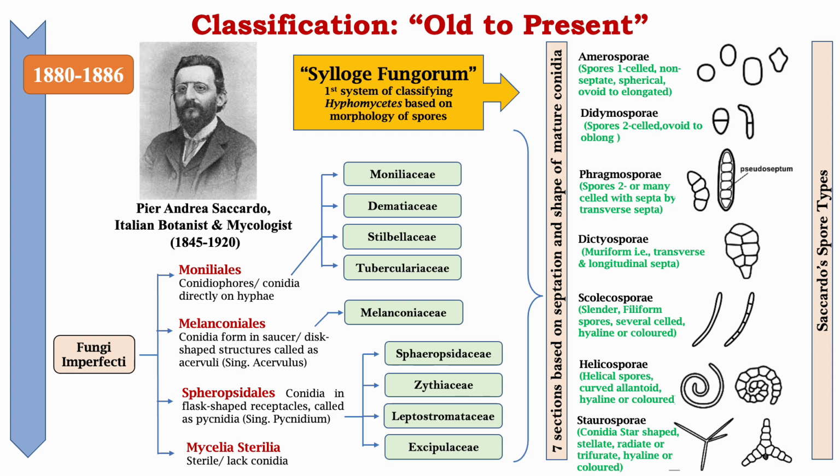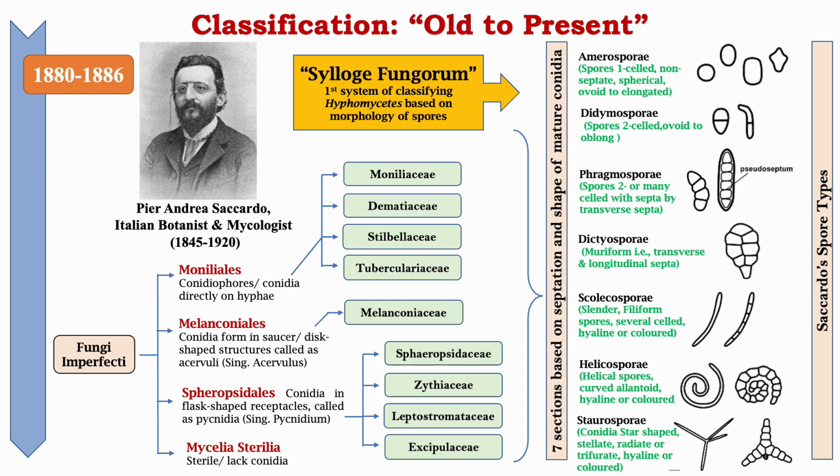They lack conidia. The order Monilials under fungi imperfecti was again divided into different families like Moniliaceae, Dematiaceae, Stilbellaceae, and Tuberculariaceae. Likewise, Melanconiales was grouped into the family Melanconiaceae. Similarly, the order Sphaeropsidales of fungi imperfecti was further grouped into the families Sphaeropsidaceae, Zythiaceae, Leptostromataceae, and Excipulaceae.